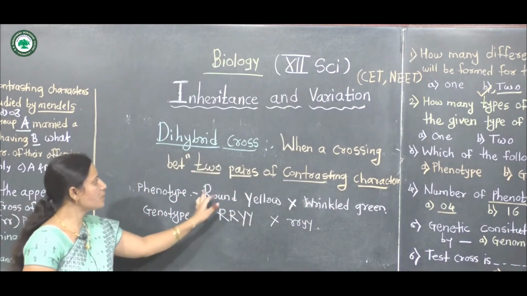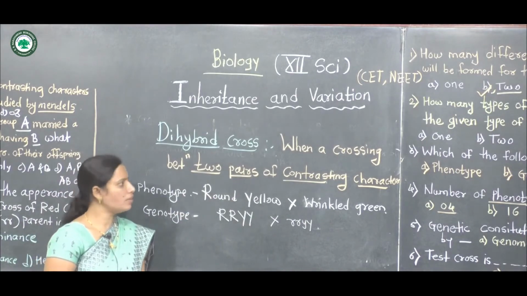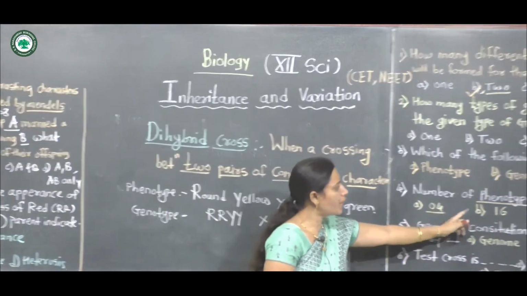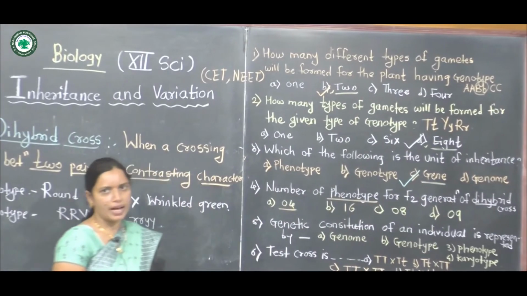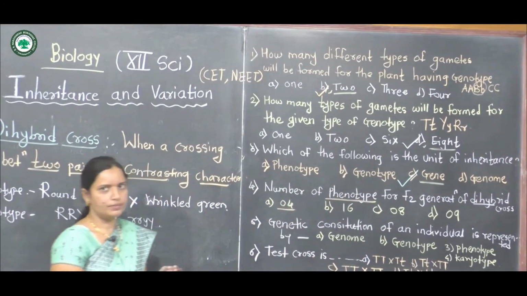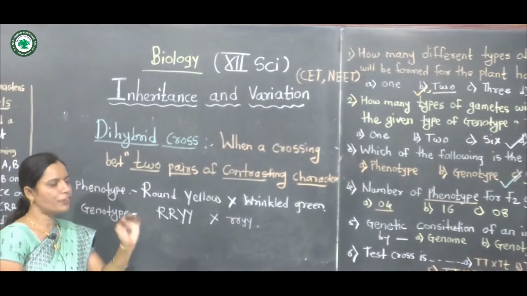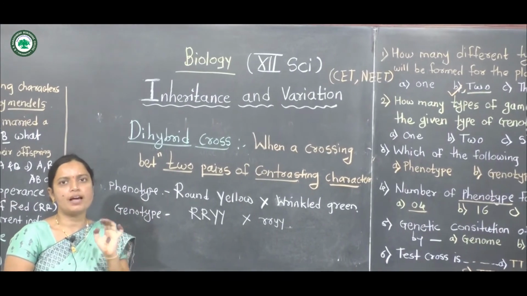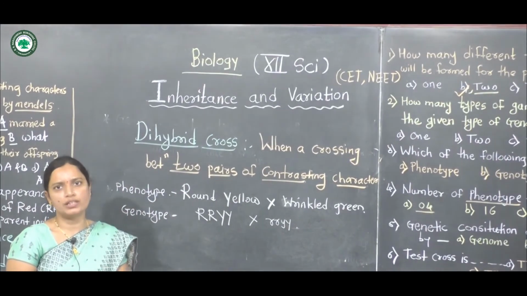For the crossing between these two pairs of contrasting characters, the number of phenotypes for the F2 generation of a dihybrid cross is 4, 16, 8 or 9. The number of phenotypes means the external appearances produced in the F2 generation.